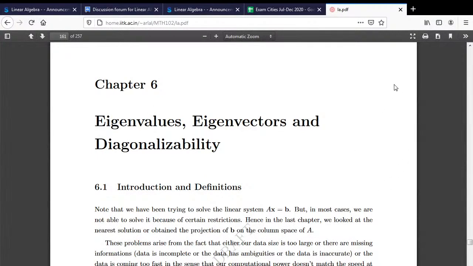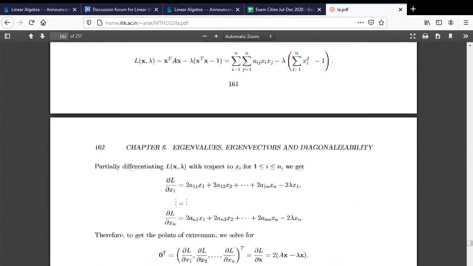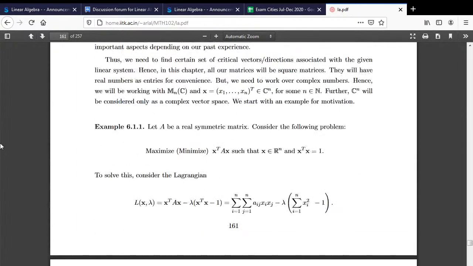Yeah. So in this 6th chapter, I would like you to go towards the end here, or in the beginning itself. I have talked of lambda here and x here. My question here was, let A be a symmetric matrix.